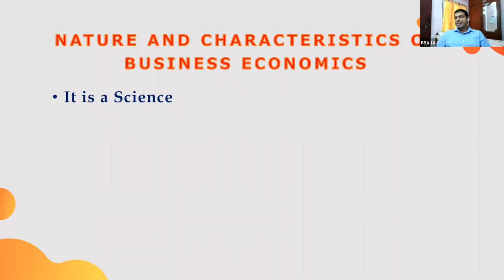They observed so many cases, so many products. Then they tried to establish the relationship between cause and effect. One thing is happening, and the other thing is also happening. They established the relationship between these two: price and demand. It is not one case, it is almost all commodities. Then everybody verified and established the cause and effect. If it is verifiable, then it will become a law. Isn't it? Yes, sir.